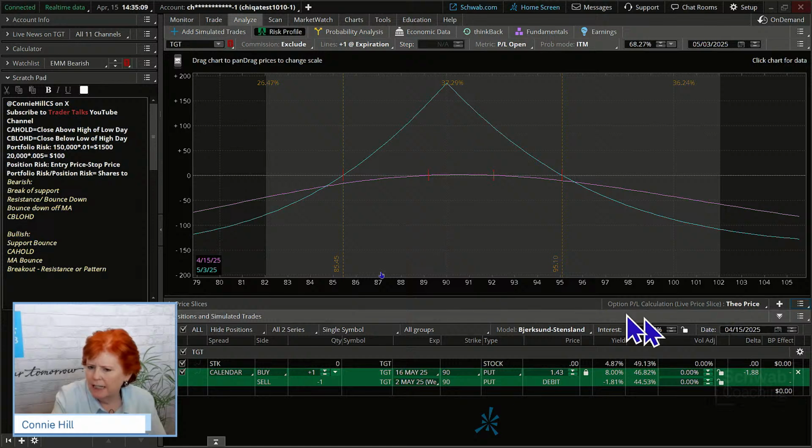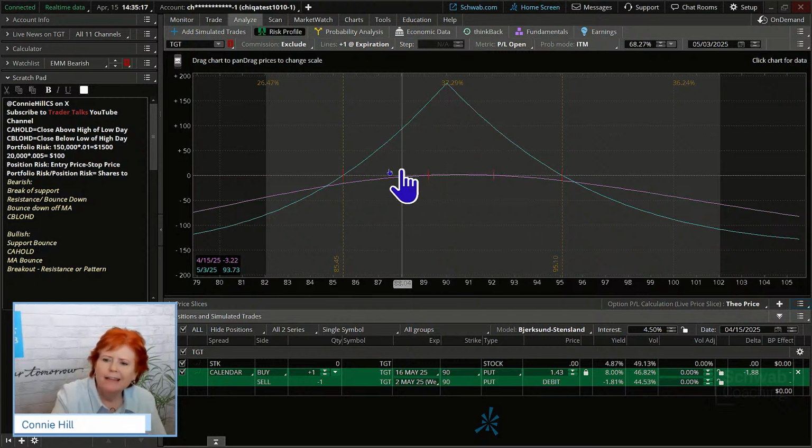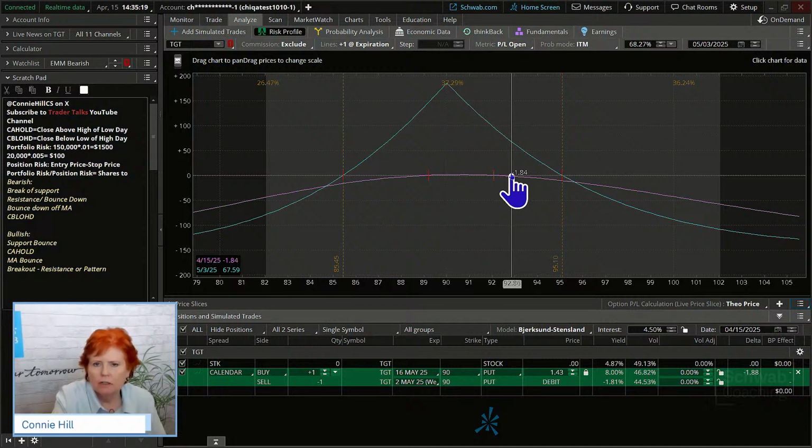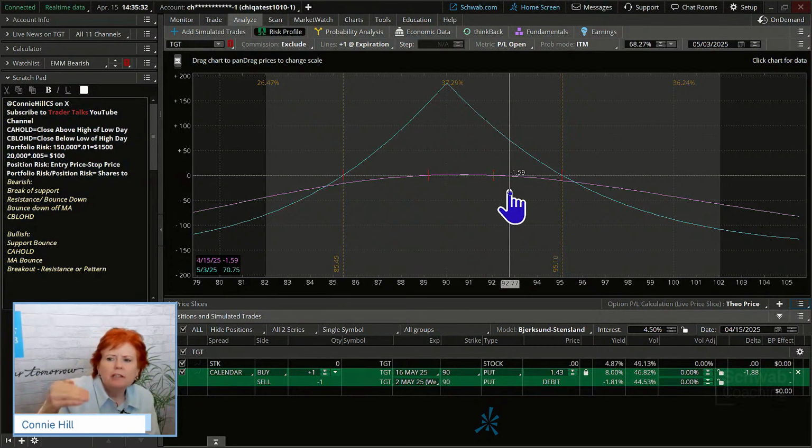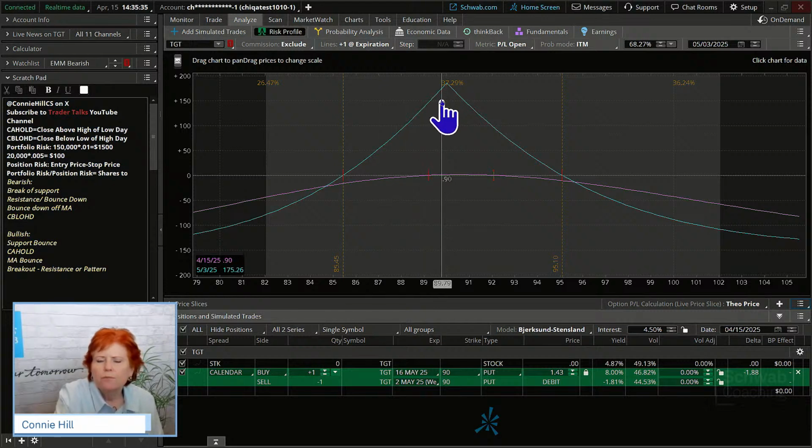Set our slices to the break even. So it's set at our break even points right here. What's the range? 85 and some change and 95 and change. Okay, that's a $10 range. You don't get that kind of flexibility with all trades. You just don't, right? And so that's why we're saying neutral, waddle around in this range between the break evens, hopefully maybe a little bit higher into our price or profit loss line at options expiration. The higher it is on here, fabulous, okay? But nice to have a little bit of a range.